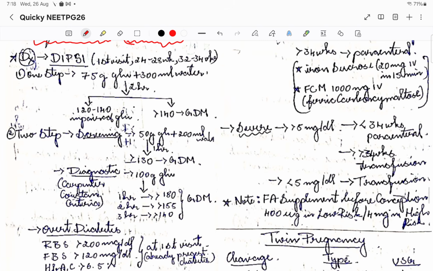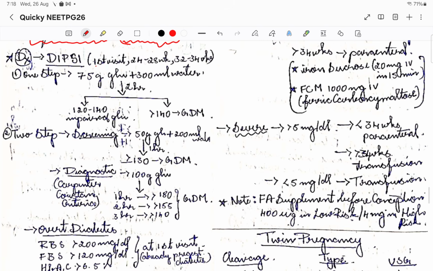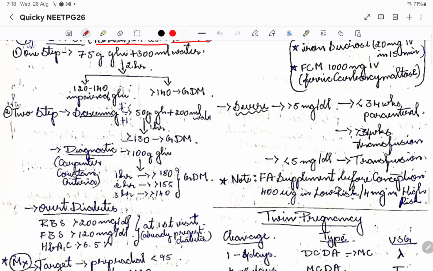Okay, so DIPSI is what we do. The first visit, when are we going to do DIPSI, is basically at the first visit, and then at 24 to 28 weeks and 32 to 34 weeks is where we are going to do DIPSI. Okay, so there are two steps that we can follow. There are two methods. One is one step method and another one is two step method.